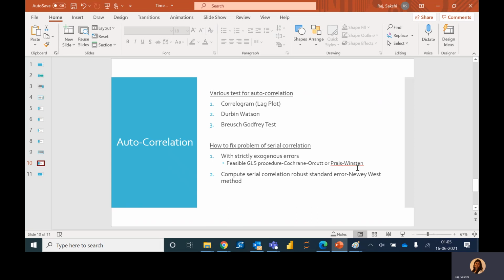Again, these are all inbuilt procedures. This procedure is used under the strict exogeneity assumption. If that assumption is not met, then we can compute serial correlation robust standard errors provided by Newey West. Again, this is inbuilt in any statistical package, so we can use that to fix the problem of serial correlation.